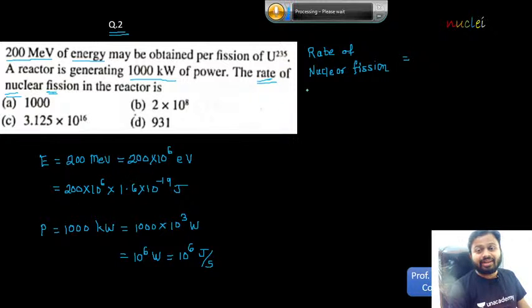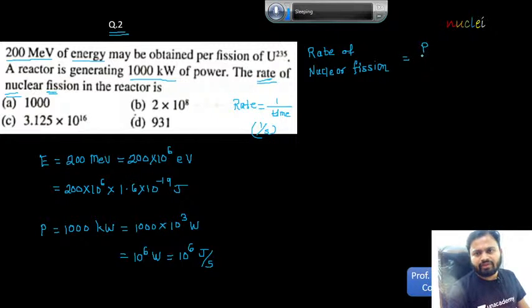Yes. What is the meaning of rate? What do you mean by rate? Rate means anything divided by time. And what do you mean by anything divided by time? 1 over second. Now how will you generate 1 over second?